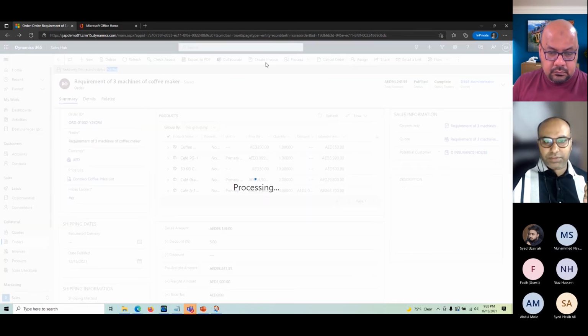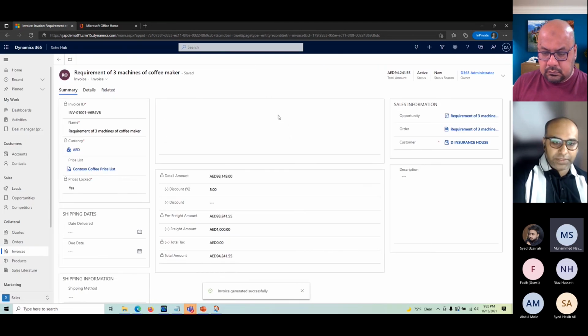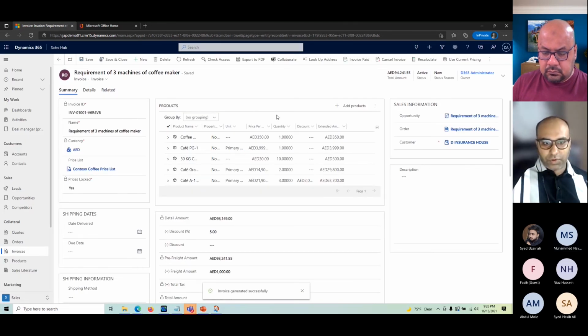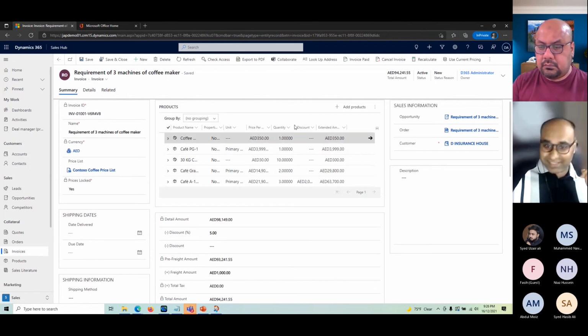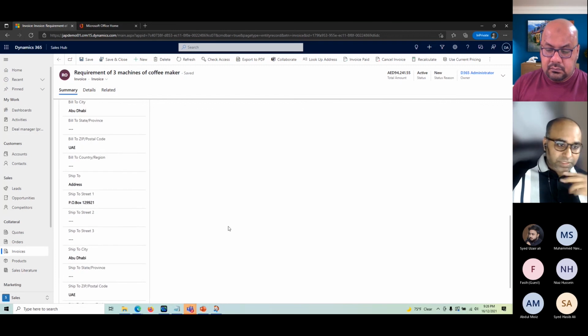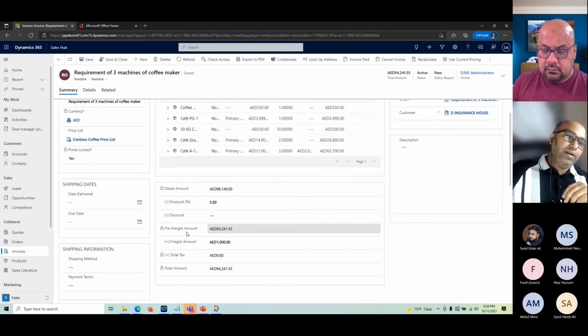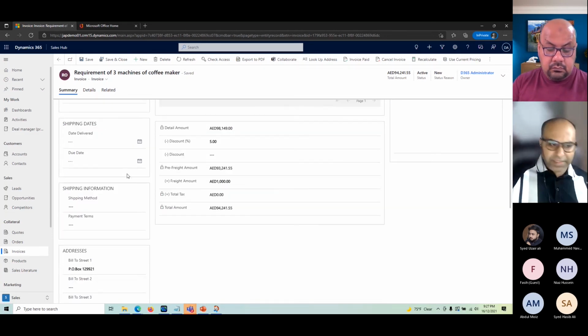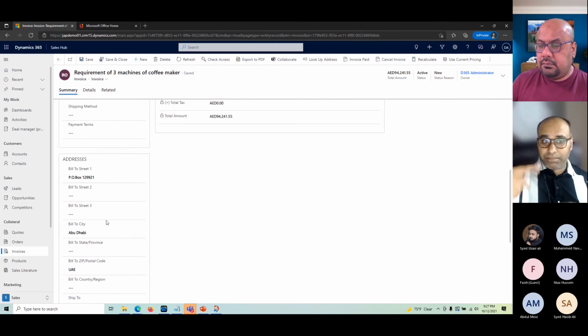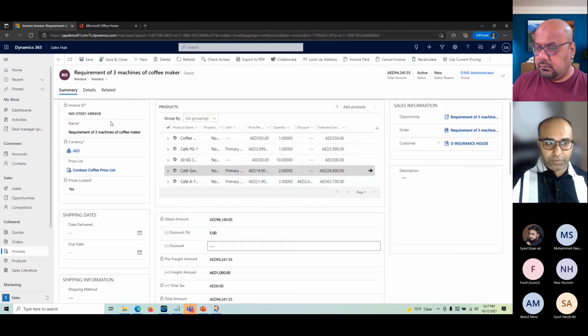Okay, I click on create invoice. Again, it's going to do the same thing, copy all the information, and create an invoice for me with the same information. If I want to, again, the system will not restrict me. I can still change the information if I want to. You see the address is also copied. So that's why we say it's better to add all of the information at the opportunity stage. So all of the information is being copied. You do not have to mention any information again. But if anything changes, you can do that. If you change it here, it will not impact the previous record like quotes or opportunities. This just changes this particular record, which is the invoice here.